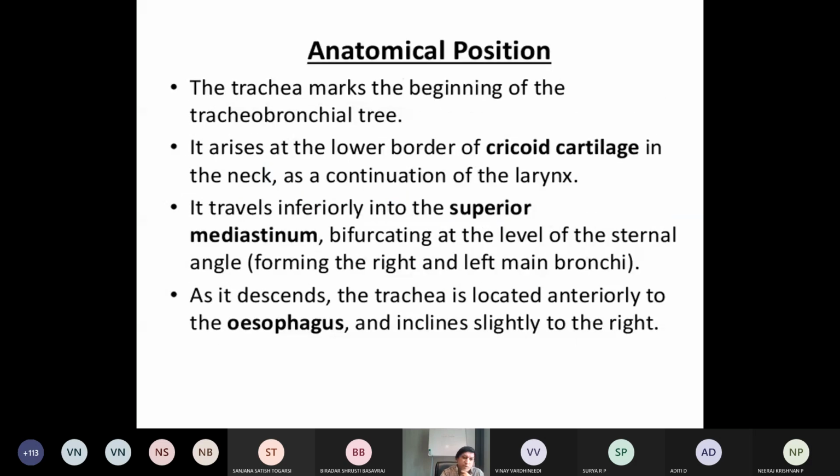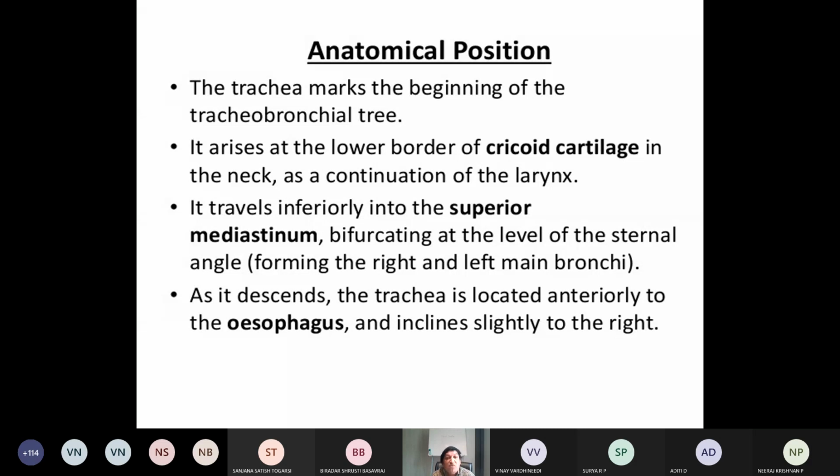Now, what is the anatomical position? Whenever you examine the patient in some respiratory conditions, as a chest physician, during examination also, you have to give the anatomical position of the trachea, where the exact trachea will be. So the trachea marks the beginning of the tracheobronchial tree. It arises at the lower border of the cricoid cartilage, in continuation from the larynx.